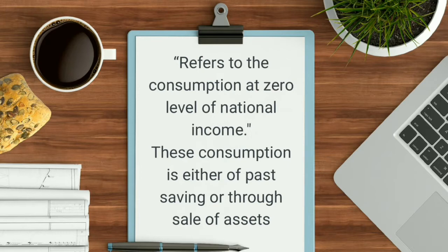Here this term we will use several times in the book, in the chapter, because autonomous consumption is the basic key term of the AD-AS approach. So we need to know what is called autonomous consumption. I am telling you again, this is the minimum requirement of consumption which a person needs even if he is not earning or not having any source of income. Okay, that is called autonomous consumption. You are going to understand this concept very carefully.